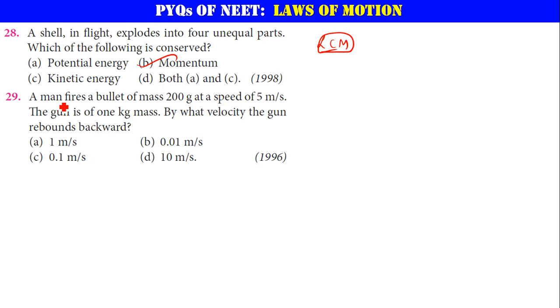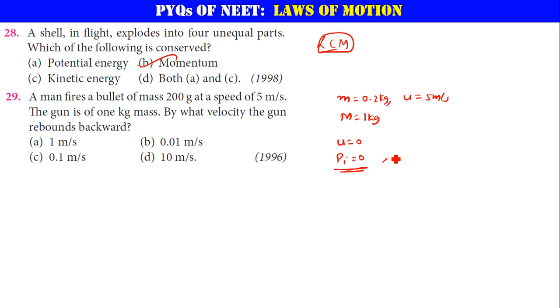Next, a man fires a bullet of mass 200 grams. Mass is equal to 0.2 kg. Very good. The initial speed is 5 meter per second. The gun is of 1 kg mass. By what velocity does the gun rebound backward? That is the question. Initially, before the gun is fired, it has no velocity. So initial velocity is equal to 0. Therefore momentum initially is going to be 0.